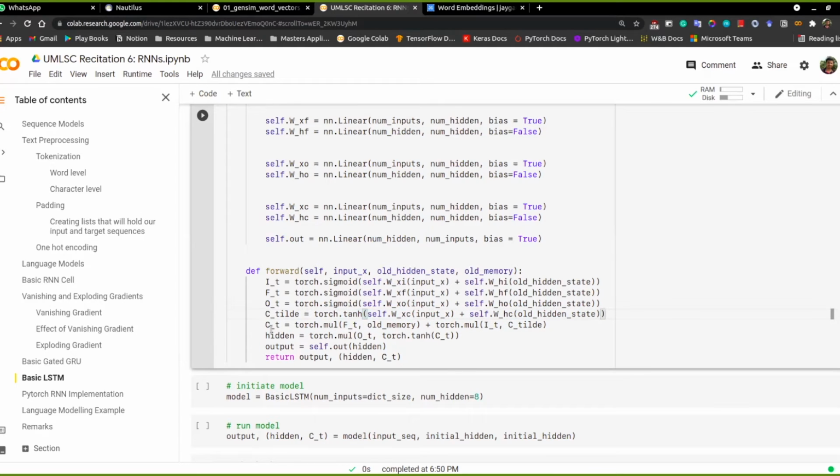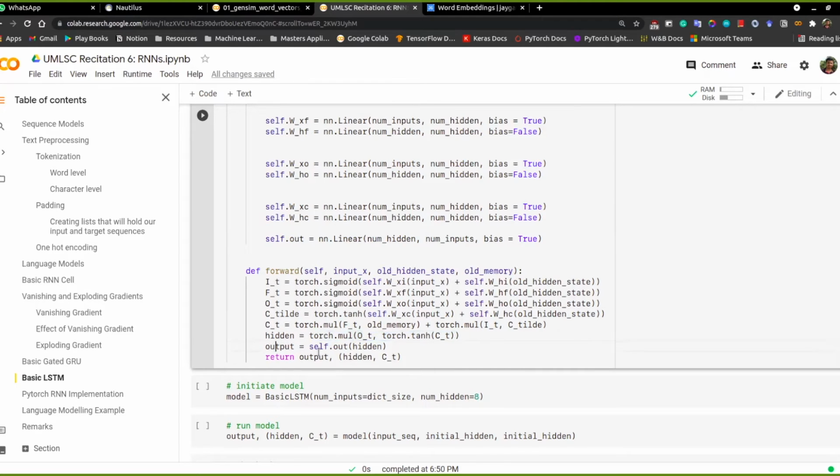Based on that, we update the global cell state: how much information we should discard, and simultaneously how much of the current cell state we should allow to propagate into the global cell state. For the hidden state we do the same thing. In the output gate, we decide how much of the cell state is to be used for the hidden state. So it does the same job here.